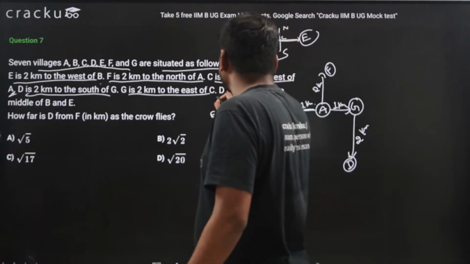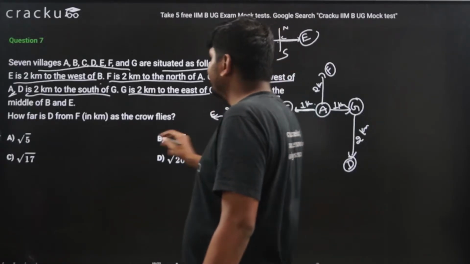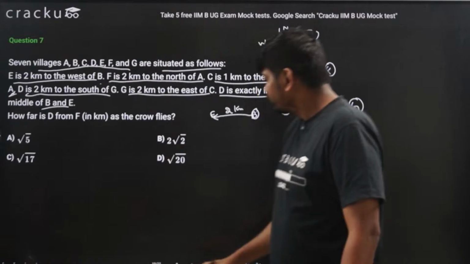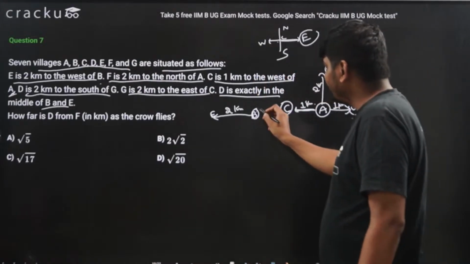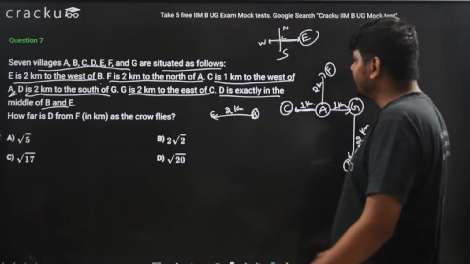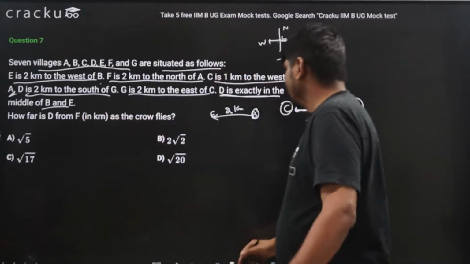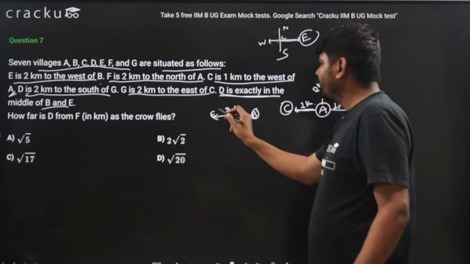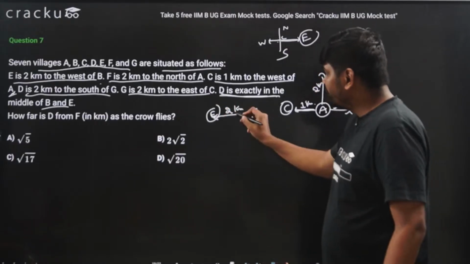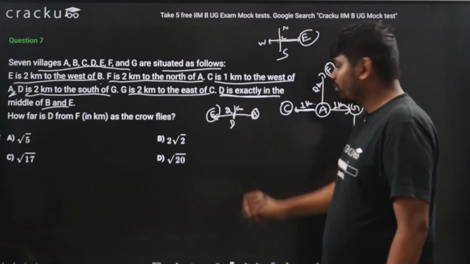Now it is given that D is exactly in the middle of B and E. Where are B and E? B and E are here, and D is exactly in the middle. So the distance between B and E is 2 kilometers, and D is lying between them. So D is here.